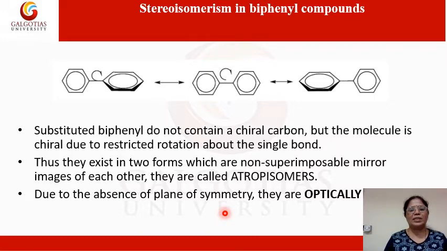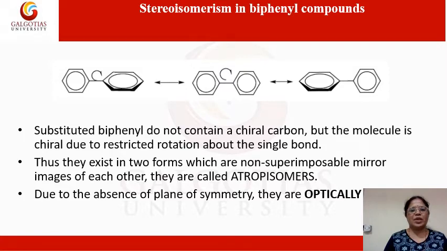The molecule exists in two forms which are non-superimposable mirror images of each other, and thus they are called as atropisomers. And thus ultimately we can say that because of the absence of the plane of symmetry, they are called as optically active.